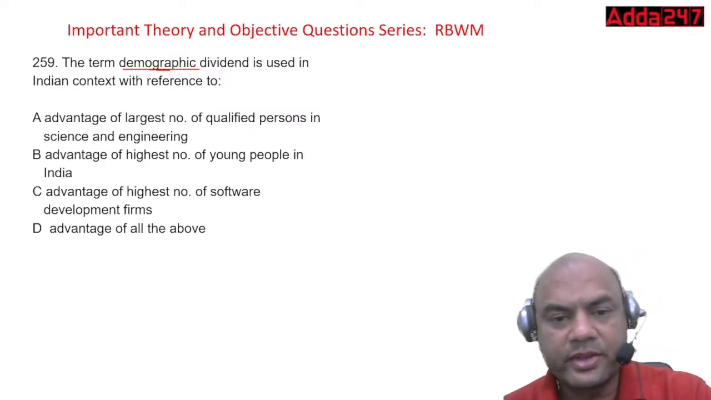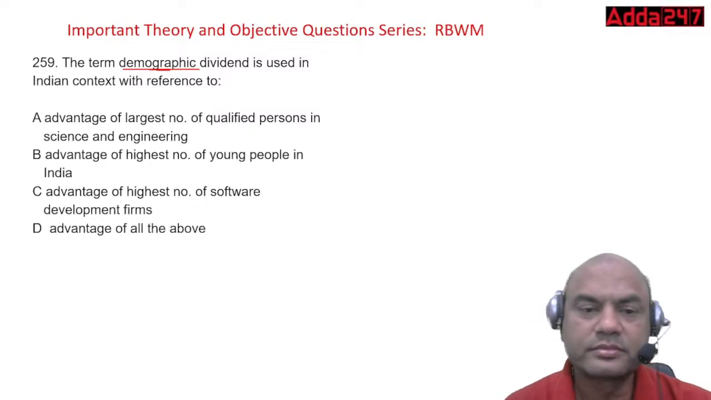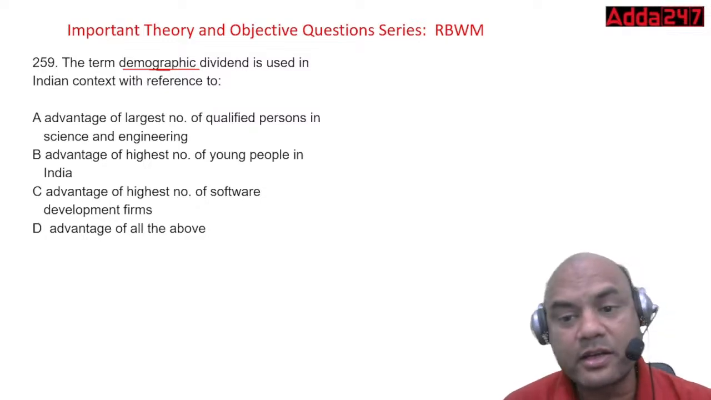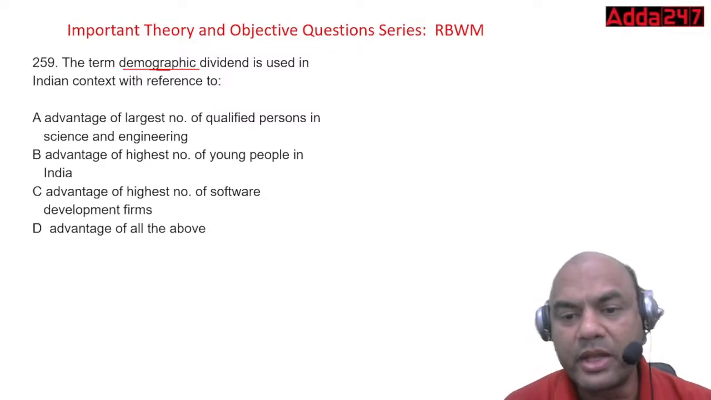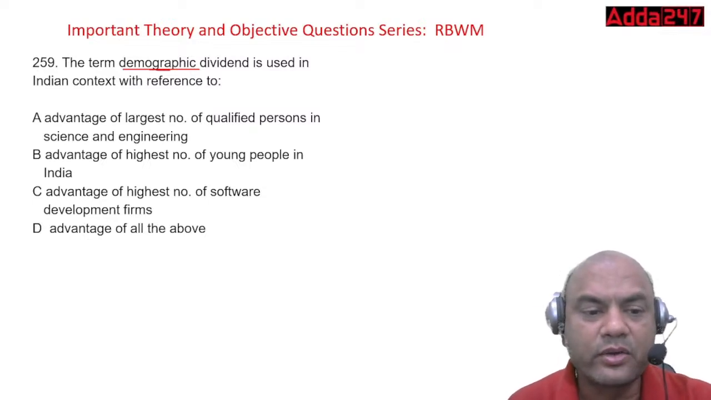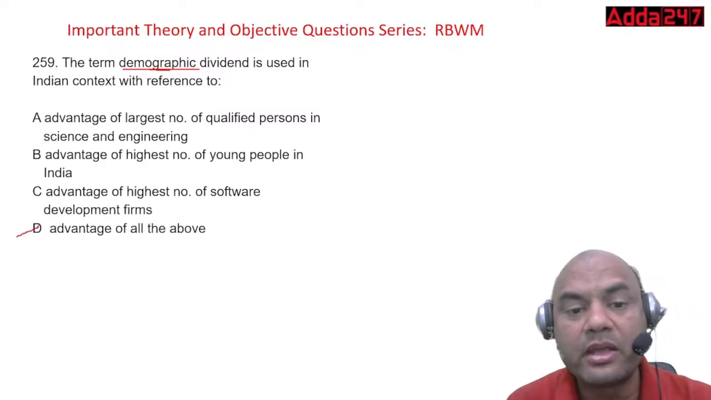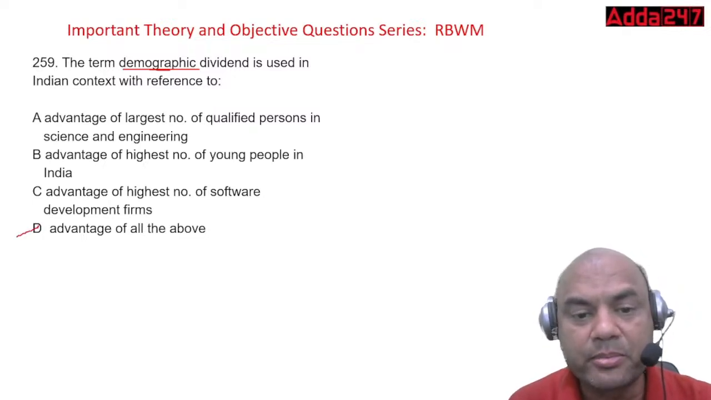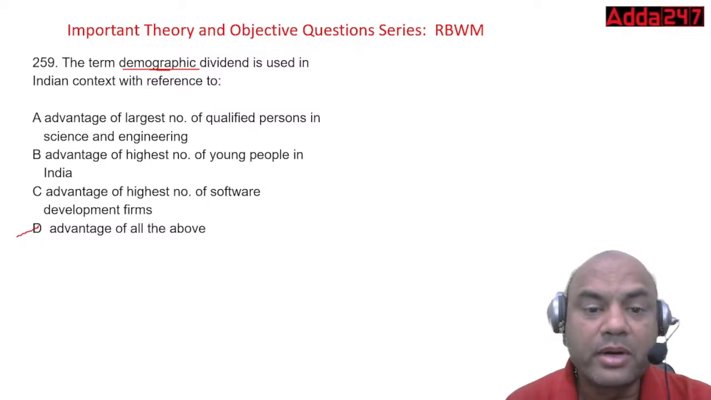Yes, everyone, what do you think should be the answer? This is a really tricky question. Real trick. Many of you are ticking this answer, advantage of all of the above, judging from the comments. It can be qualified persons, it can be young people, it can be software development firms. But the real answer over here is not all of the above. The answer is B.